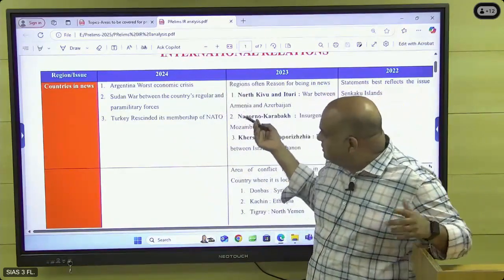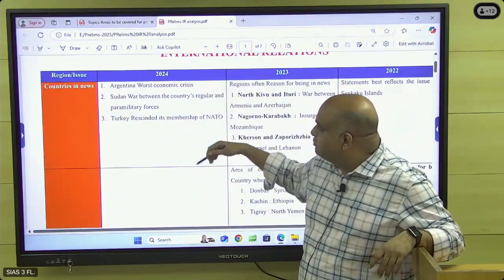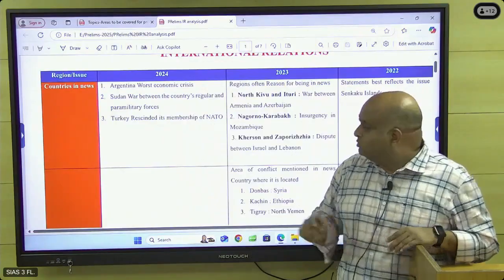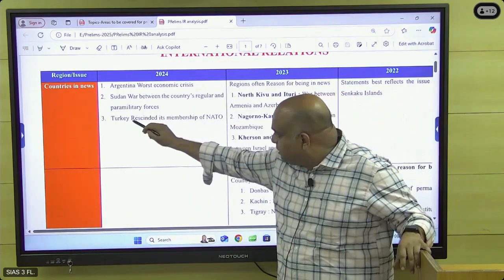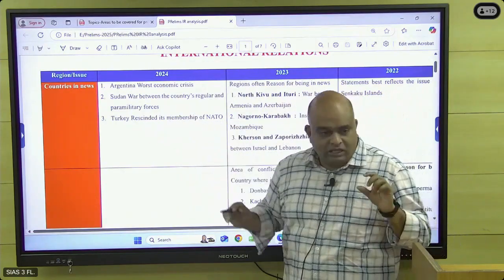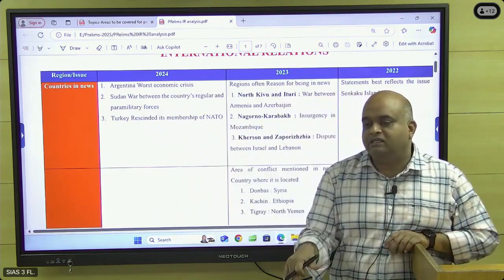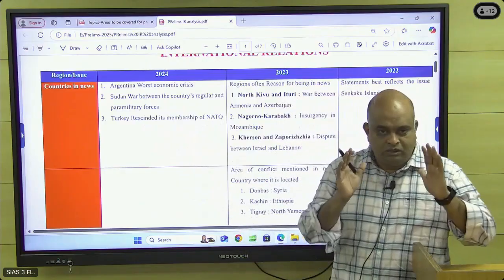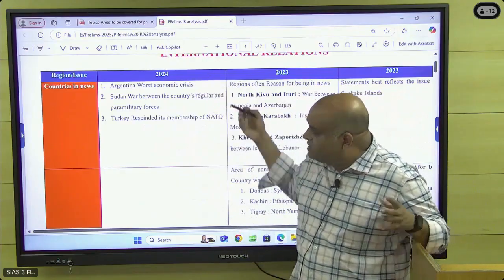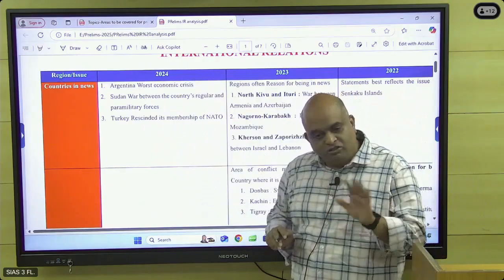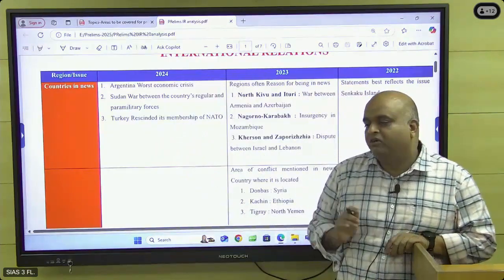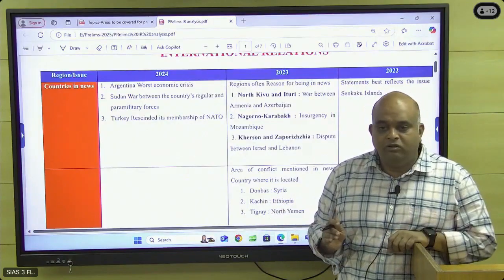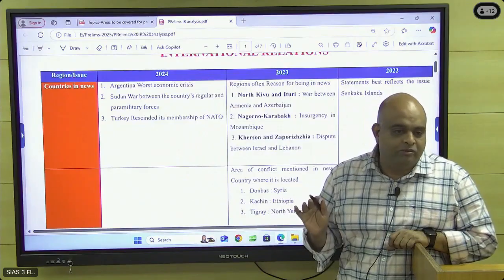The other two statements, yes, Argentina's economic crisis was going on, and the war is going on in Sudan, so we can easily identify. So this is the answer. So that means this part you should definitely know. If you know that Turkey is a country that is blocking other countries from entering NATO, how will Turkey cancel its membership? Even if you are unsure of the first statement, this is for sure we can identify if we have regularly followed the newspaper. Very simple. And Turkey, you have to note that people call it the sick man of Europe, okay?